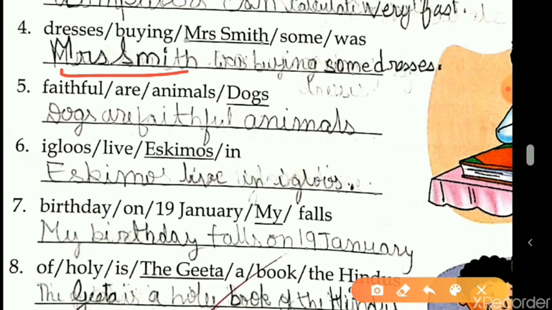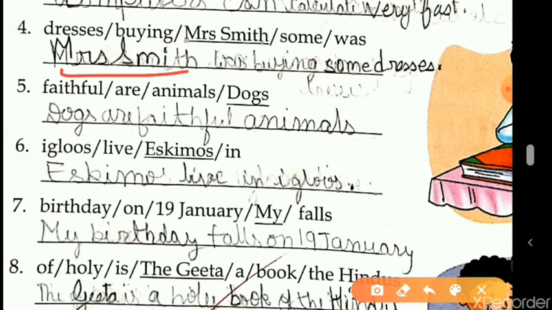Now you need to keep in mind that all the names and surnames are always written with a capital letter. Is that clear to you? As I had explained earlier in proper nouns, Mrs. Smith is a proper noun. So Mrs. M would be capital, and Smith's S would be capital.